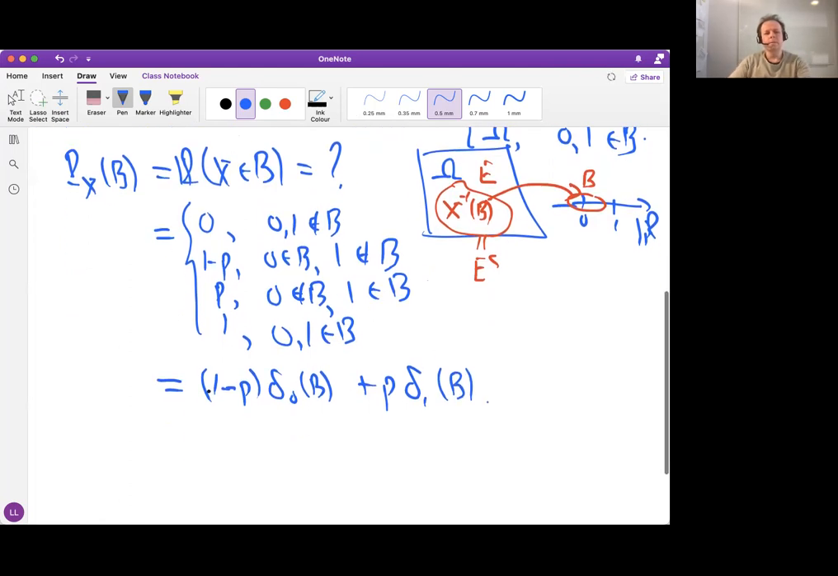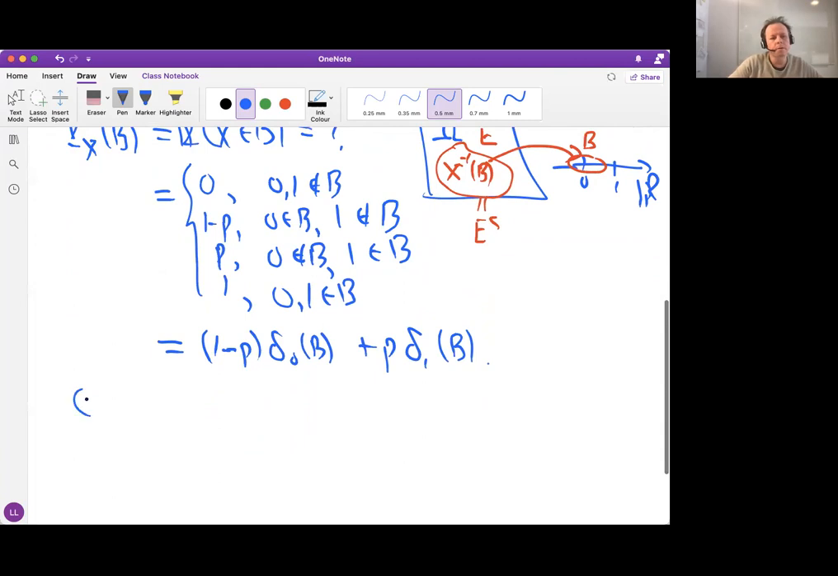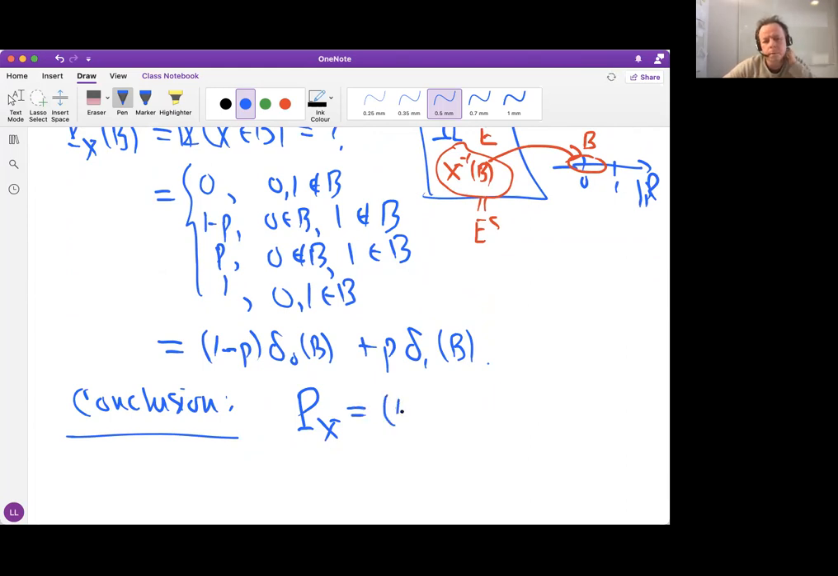So the conclusion is that the distribution, or the law, of a binary random variable is equal to 1 minus P times the Dirac measure at 0, plus P times the Dirac measure at 1. We use the plus and multiplication of measures in the natural way, as we would do pointwise plus of functions. These are also functions, set-valued set functions.